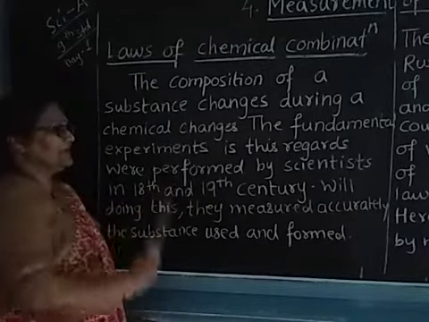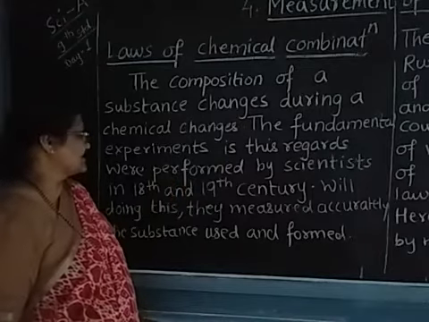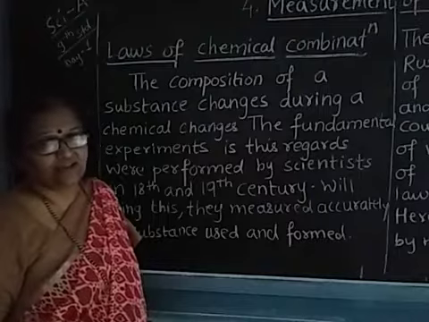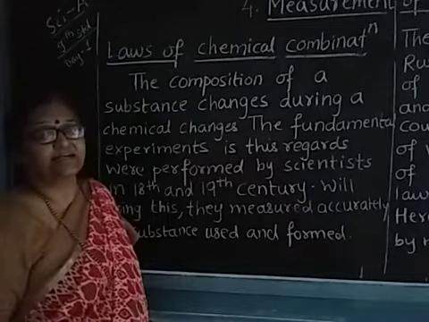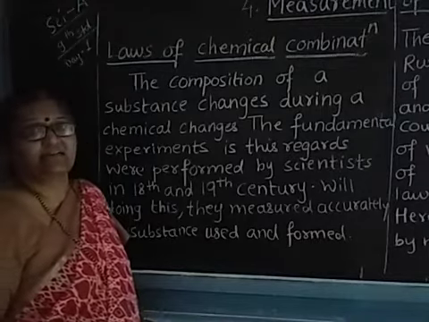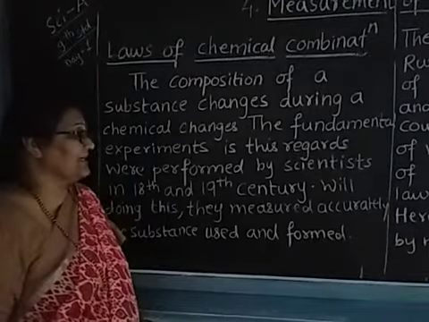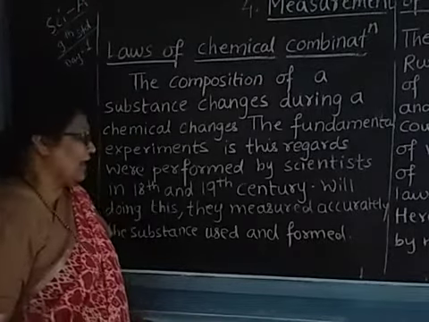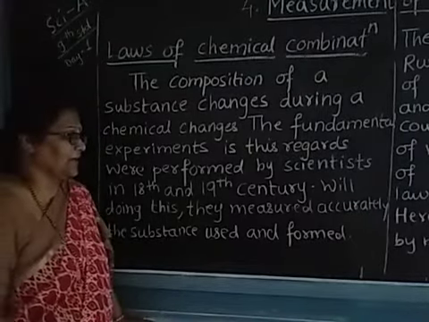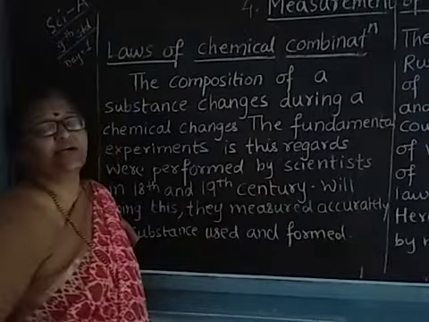The fundamental experiments in this regard were performed by scientists. To verify this, various scientists did many experiments in the 18th or 19th century. While doing these experiments, they measured accurately.